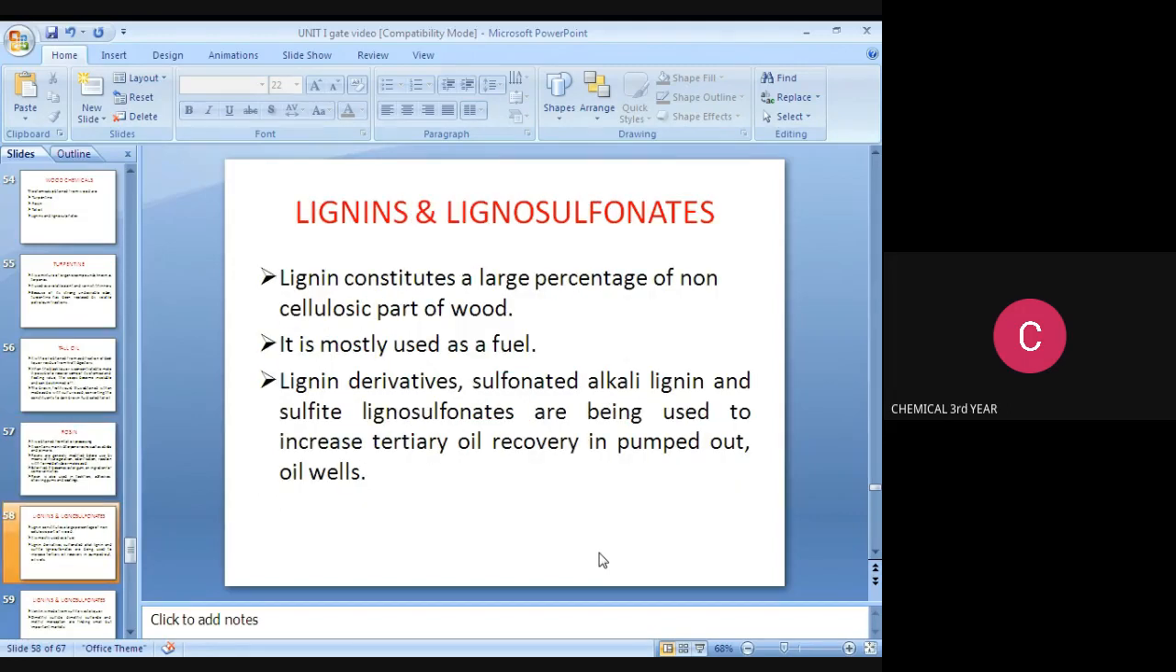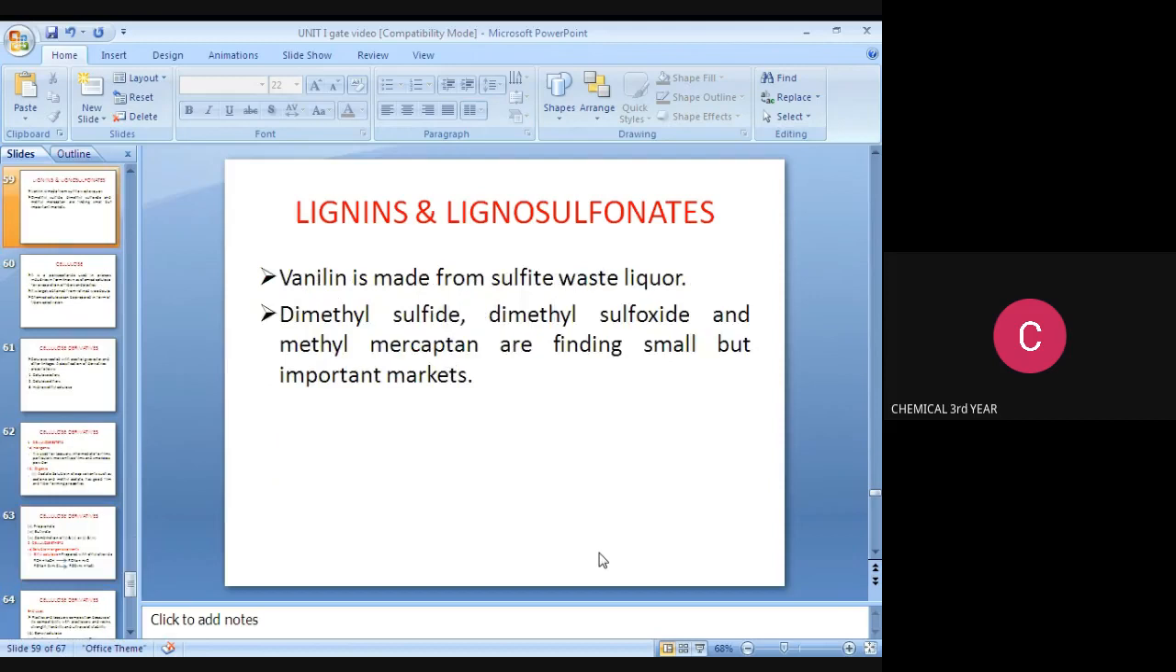Lignins and lignosulfates. Lignin constitutes a large percentage of the non-cellulosic part of wood. It is mostly used as a fuel. Lignin derivatives, sulfonated alkali lignin and sulfate lignosulfates, are being used to increase tertiary oil recovery in pumped out oil wells. Vanillin is made from sulfate-based liquor. Dimethyl sulfide, dimethyl sulfoxide, and methyl mercaptan are found in small but important markets.